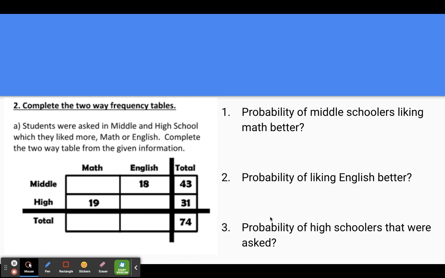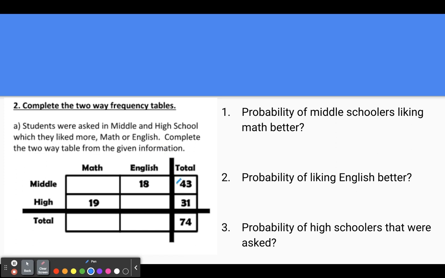But if we see here, probability makes it a lot different. Okay, so first, also, this is more challenging because we are given blanks. We have to fill in the blanks. Students were asked in middle and high school whether they liked English or math better. Complete the two-way table from